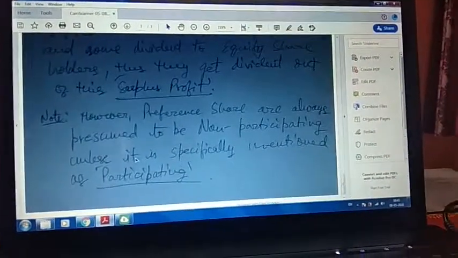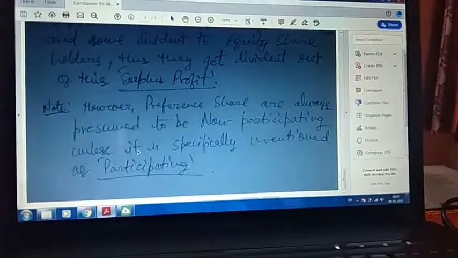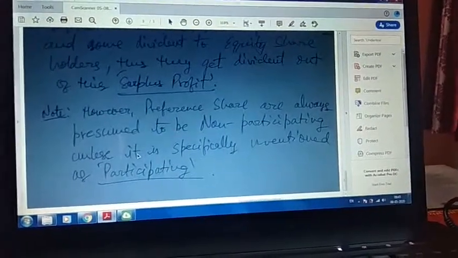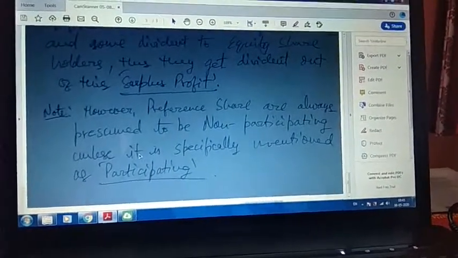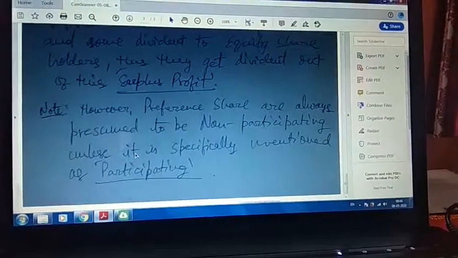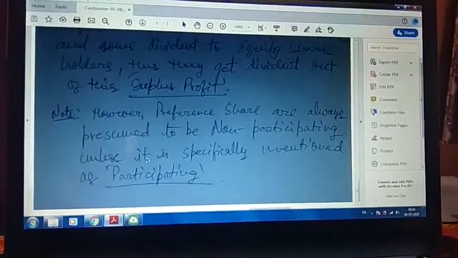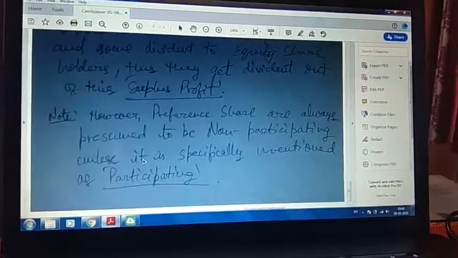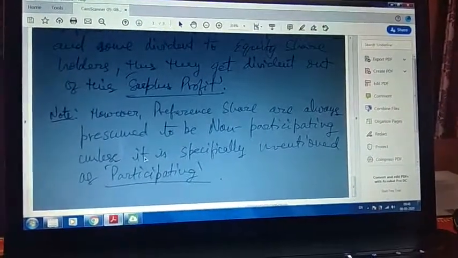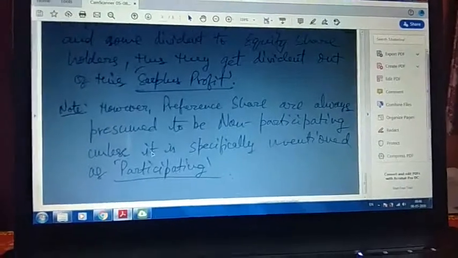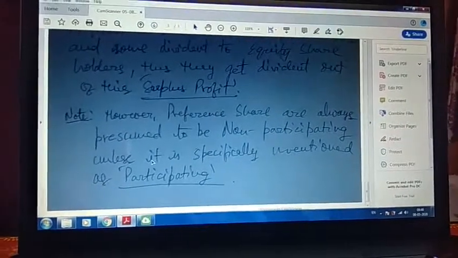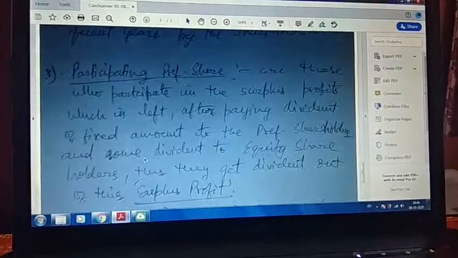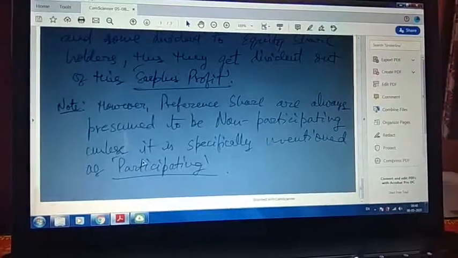Now, there is a note. However, preference shares are always presumed to be non-participating. That is, they will not participate in the surplus of the profit unless it is specifically mentioned as participating. So this is a note that generally they will all be treated as non-participating unless it is specifically written that these are participating preference shares, right?